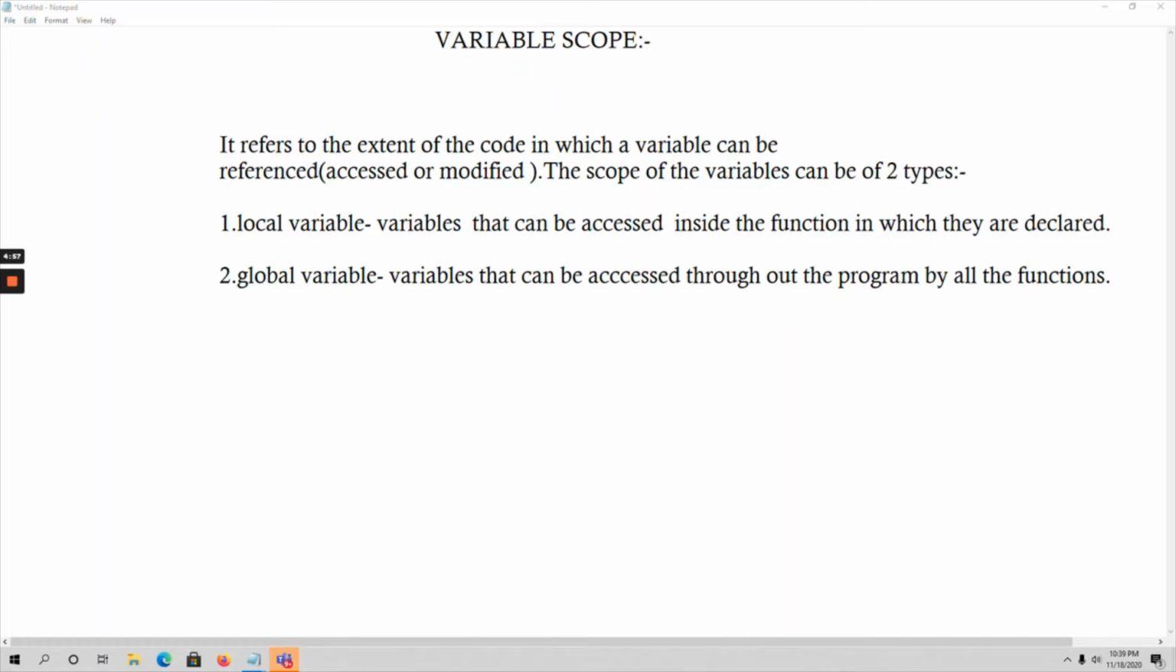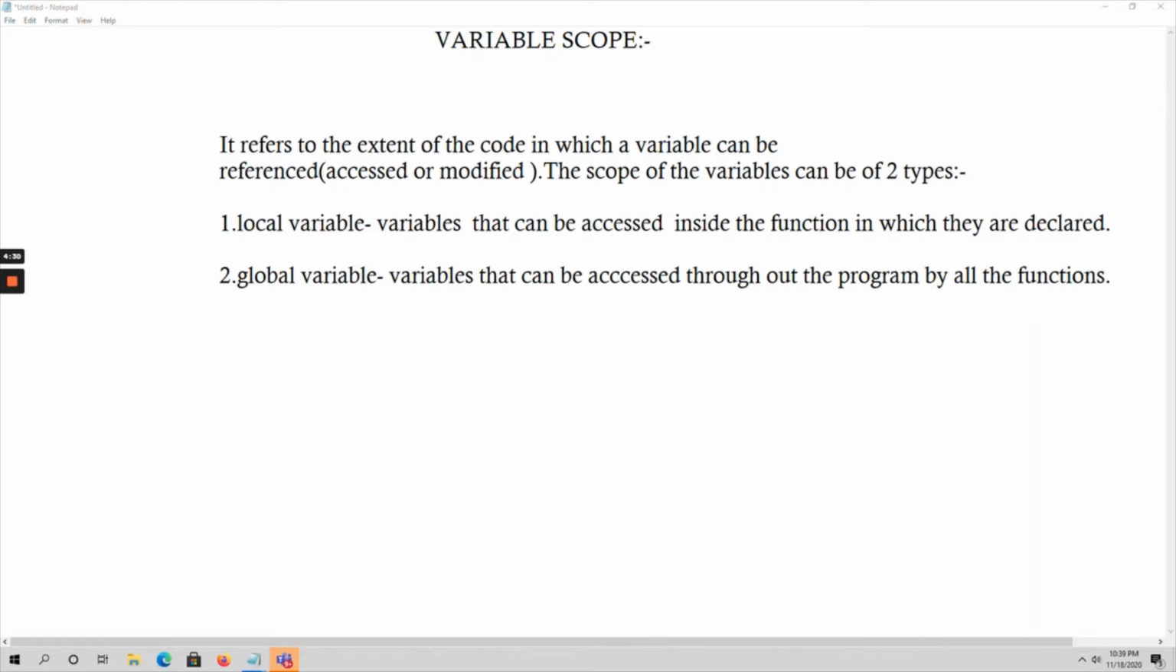Hello everyone. In this video, let's talk about local variables and global variables. Before going to local and global variables, first of all, we have to know what is meant by the scope of a variable. Scope of a variable refers to the extent of the code in which a variable can be referenced, that means a variable can be accessed or modified. The scope of a variable can be of two types: local variables and global variables.